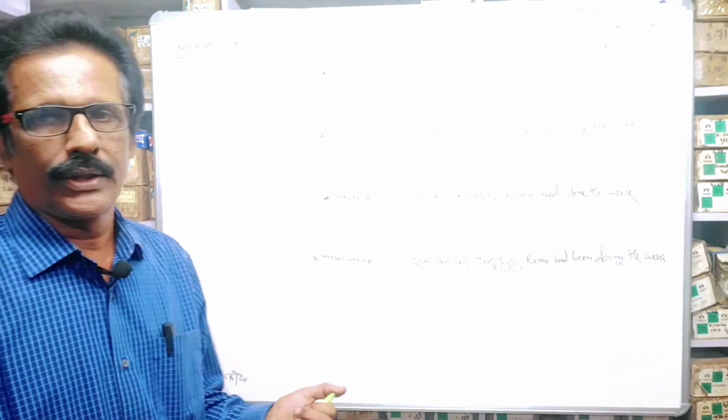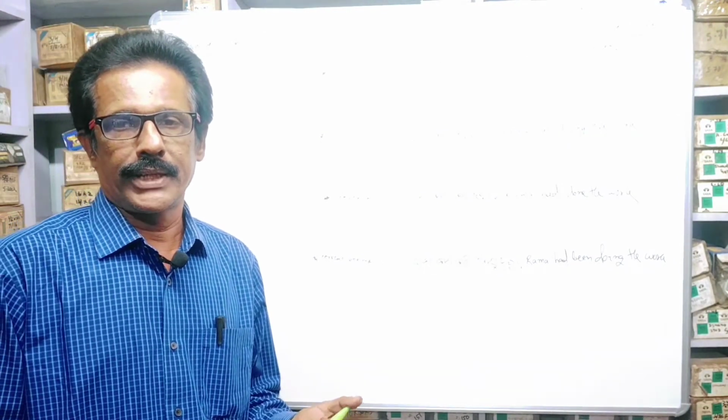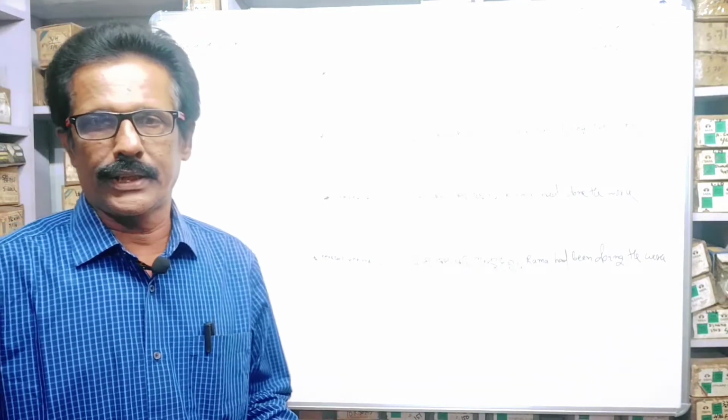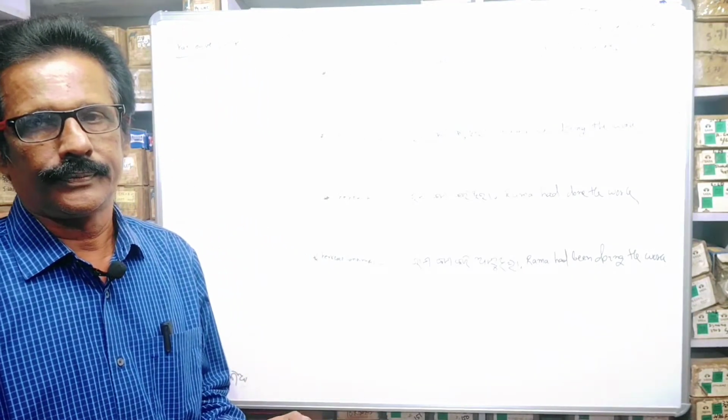In present tense, we have already read present indefinite, present continuous, present perfect and present perfect continuous.